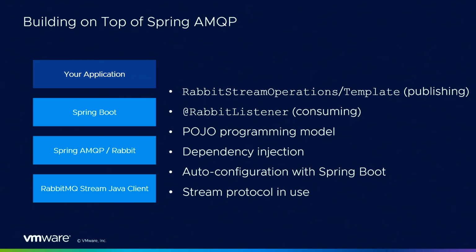There are also a couple of auto-configuration classes in Spring Boot, so you don't have to do much setup when you want to use RabbitMQ streams in your Spring Boot application. You can also have the actuator, Micrometer metrics, and so on, all available very easily. It's inside Spring AMQP, but it's using the stream protocol, not the AMQP protocol.